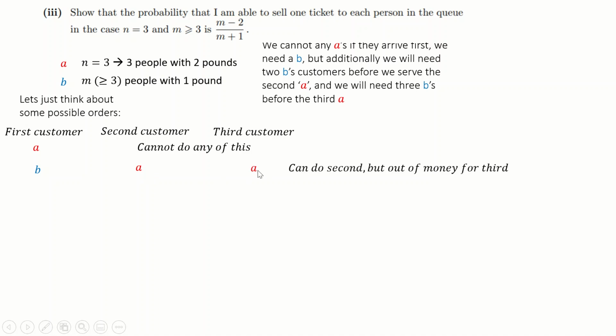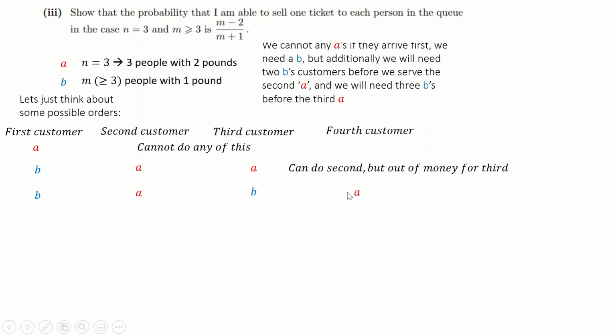And we saw that in the second example as well. We discussed that example as well. We don't have a single pound coin to give this person as change. So we need to start with a B. We can do an A as long as another B turns up. But we're not done here, right? Because there are still 2 A customers waiting in the queue.